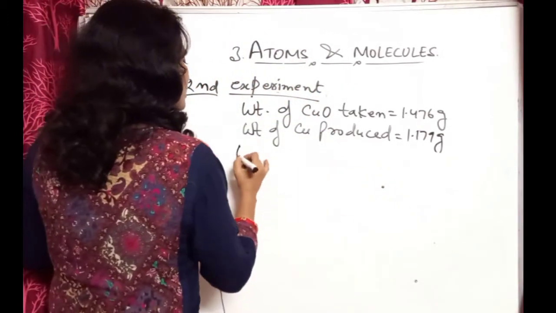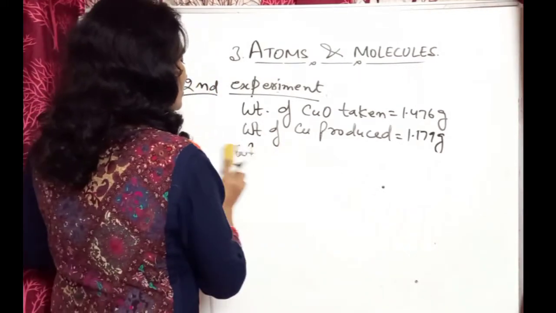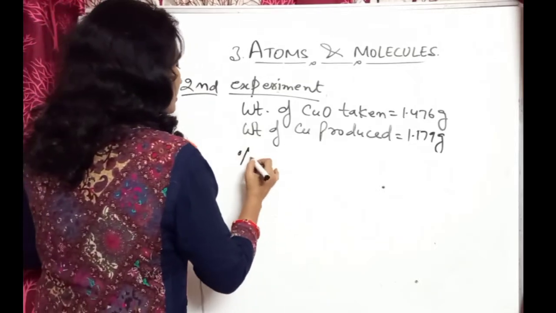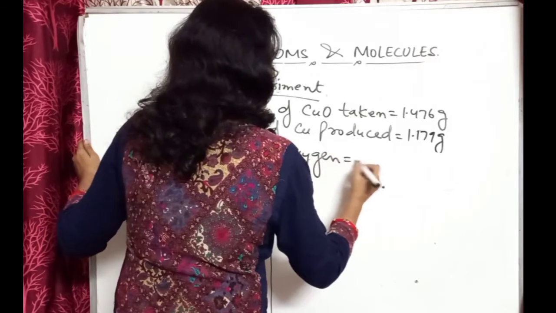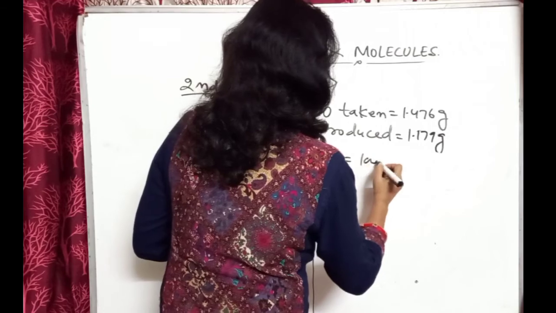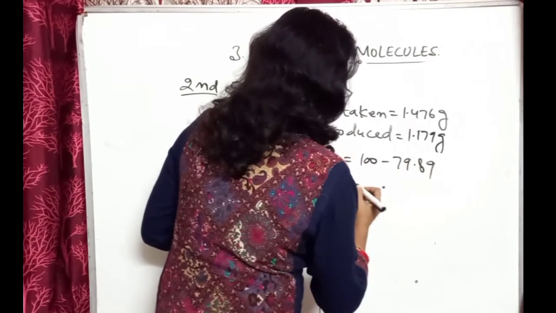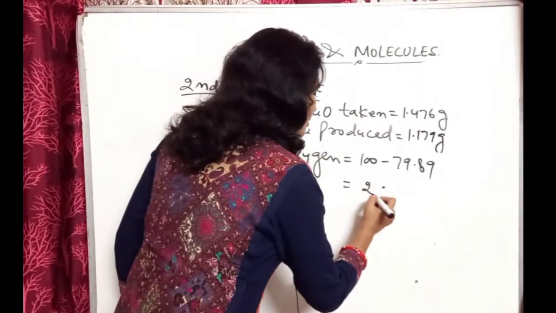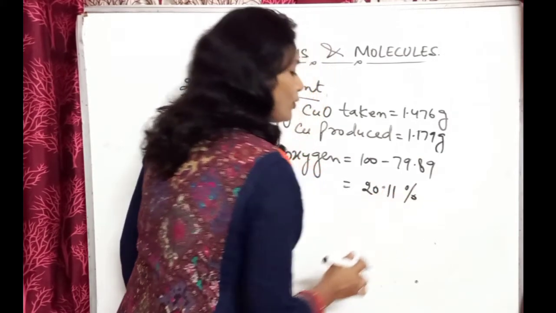Percent of oxygen equals 100 minus 79.89, so our percent will come 20.11%.